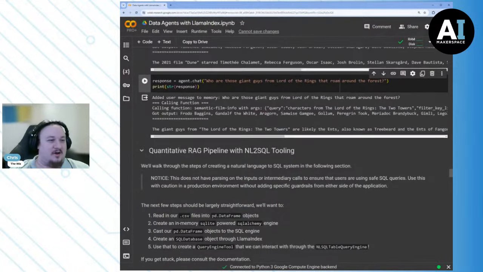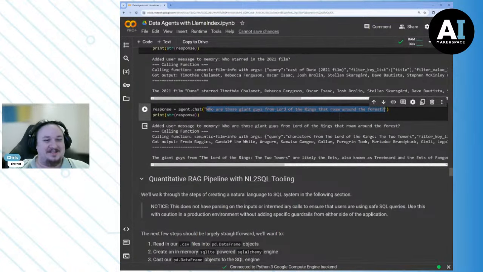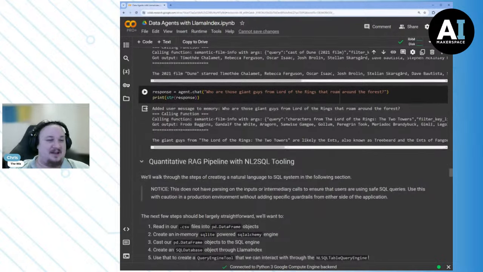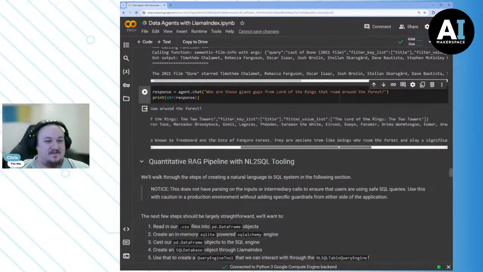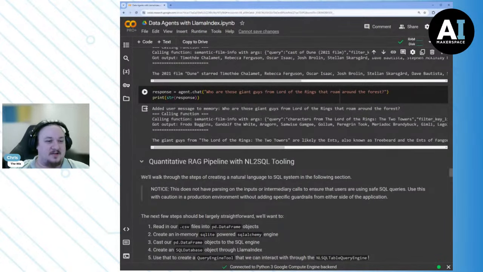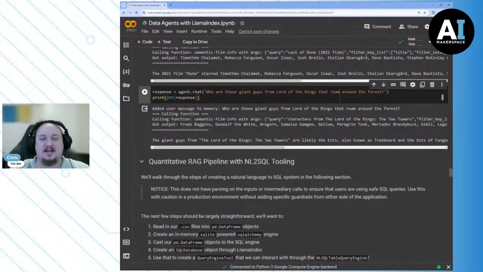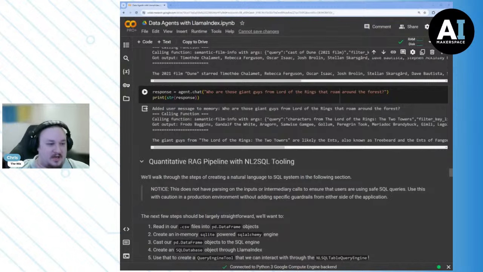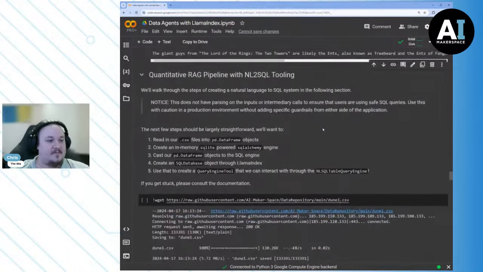So our query is kind of bad, right? This is not a good query, but it doesn't matter because of the filtering, we're able to not just rely on our context potentially containing Lord of the Rings or Lord of the Rings adjacent material. We can guarantee it does by using that metadata filtering. Very cool.